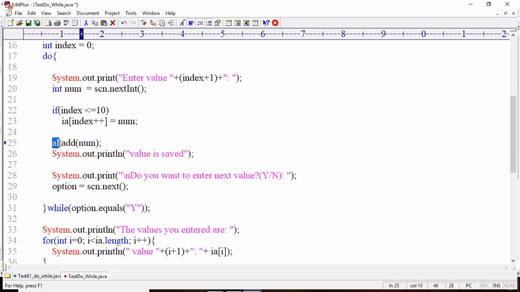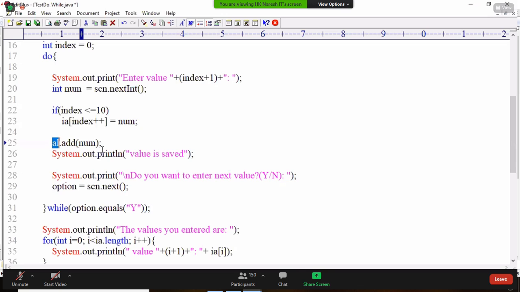Array list is growable. It keeps on growing. Sir, how much is it growing? How is it growing? That story we'll discuss in the array list chapter. Okay, but here I just want to give an introduction.